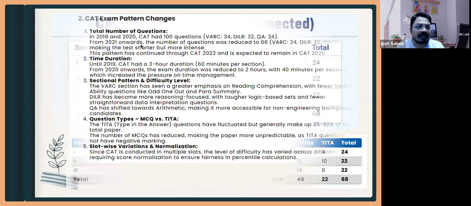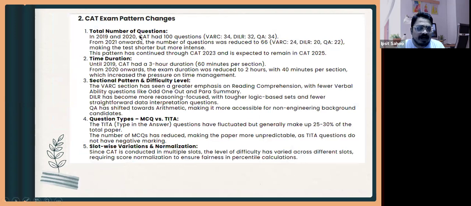Now we'll be looking at how the CAT pattern has changed across the years. Till 2019, 2020, CAT had 100 questions, a 34, 32 and 34 paper. In 2021, for the first time, CAT became a 2 hour paper, but still this was a 34, 32 and 34 paper. Previously, till 2019, that was a 3 hour paper.